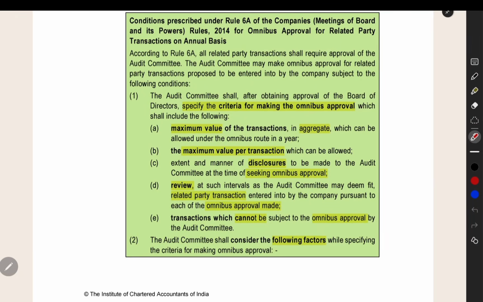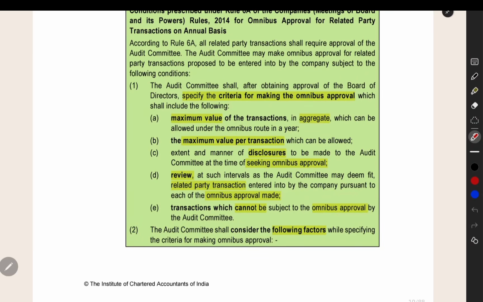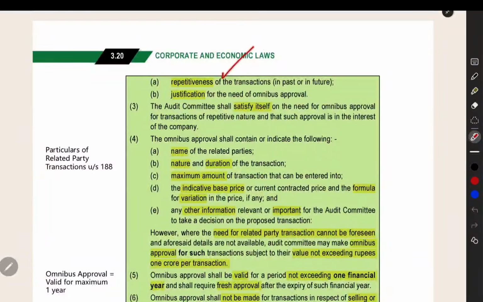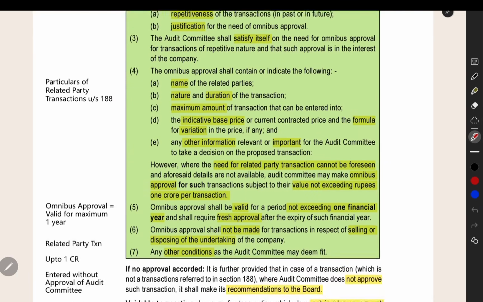More than that, if you want to do, you can again go to the audit committee and get a fresh approval. Maximum value per transaction. Disclosure which you have to give. When the audit committee reviews a transaction which you cannot do using this omnibus approval, the criteria they will apply are based on factors like repetitiveness of the transaction and justification, whether it is required or not. And when you are doing a related party transaction under section 188, you have to give certain details. Those details will also be mentioned in the omnibus approval.